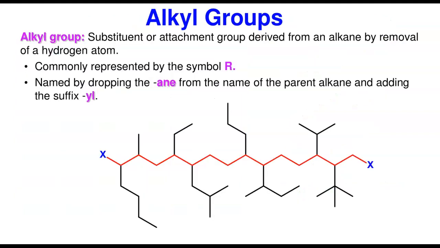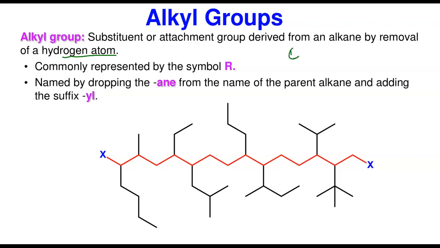Now let's talk about the alkyl groups. Let's talk about those so-called attachments actually. What importance do they have? So alkyl groups are substituents or attachments that are derived from the alkane. They actually derive from alkanes by removing a hydrogen atom. They almost go with the same formula.